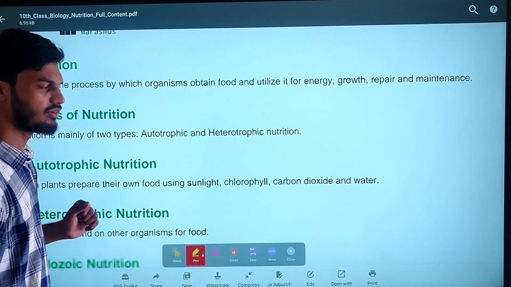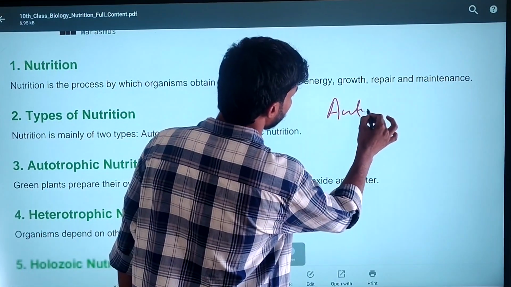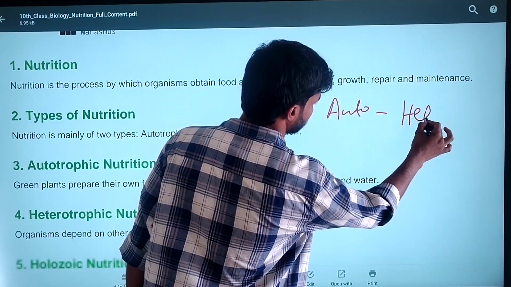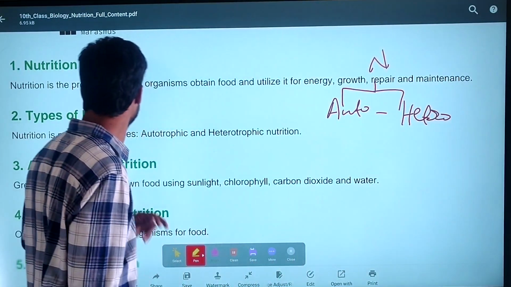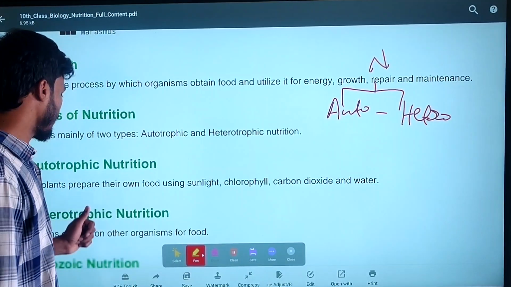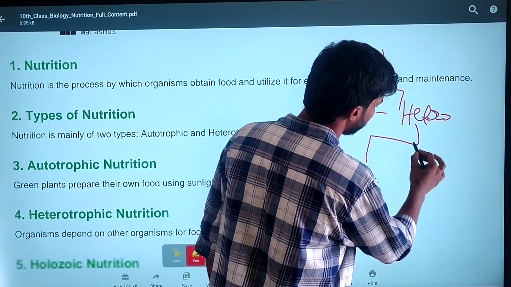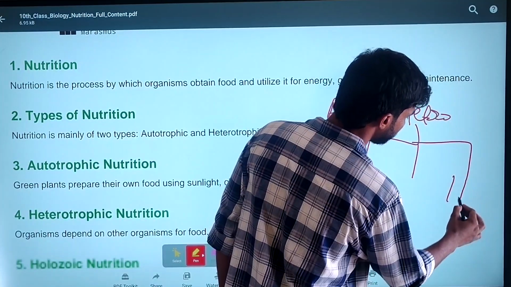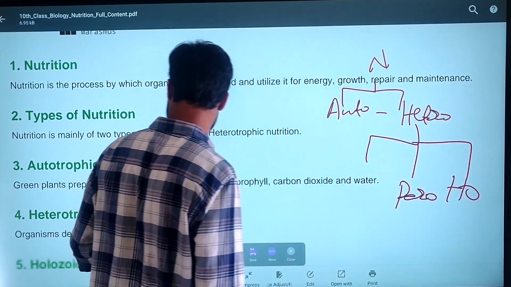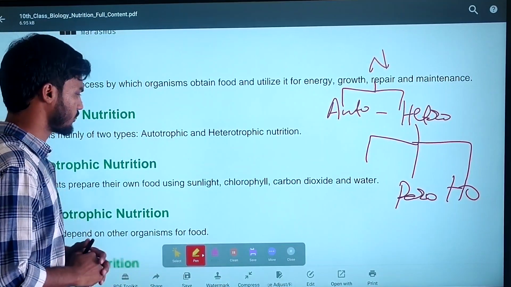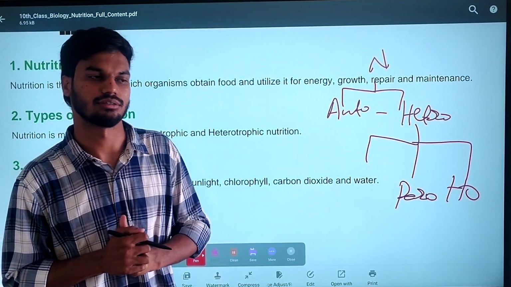Next, nutrition is classified into two categories: autotrophic nutrition and heterotrophic nutrition. Again, the heterotrophic nutrition is subdivided into holozoic nutrition, parasitic nutrition. So, what is meant by autotrophic nutrition?